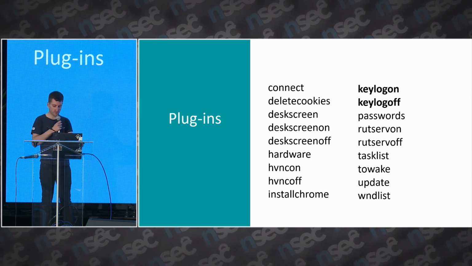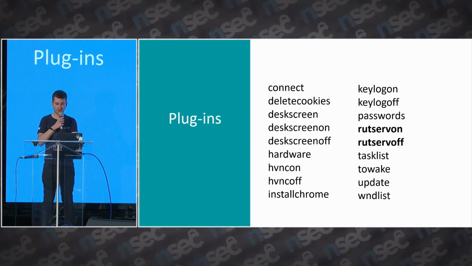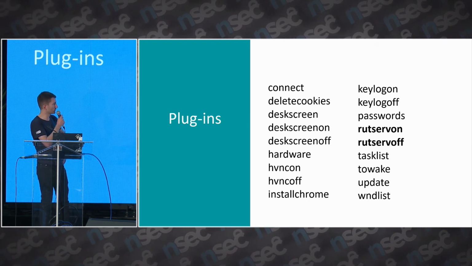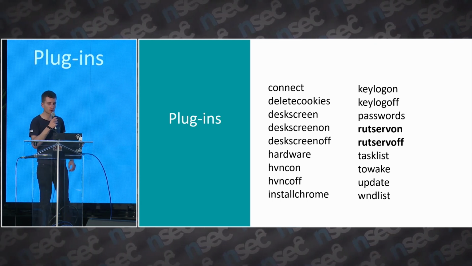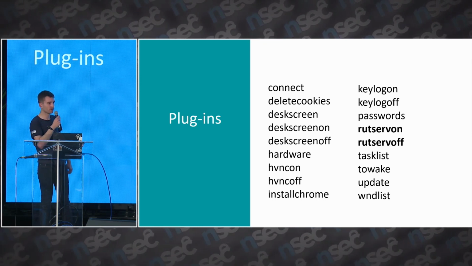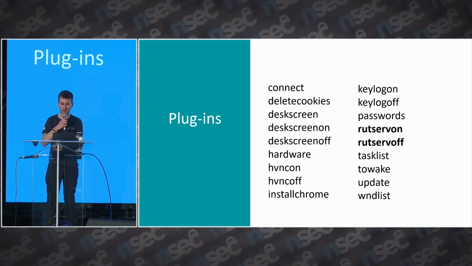There is a keylogger, pretty simple, a browser password stealer, and the root server of plugins that I just talked about earlier. So it's quite a typical implant used to spy on a machine.